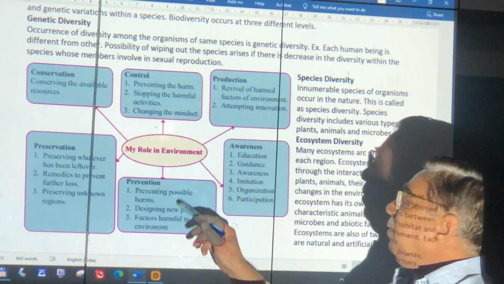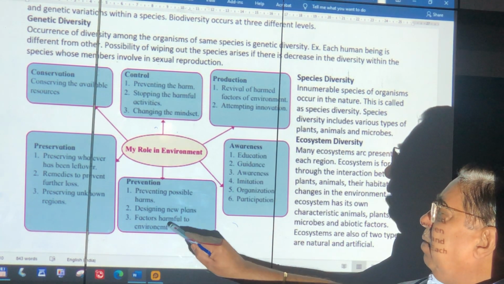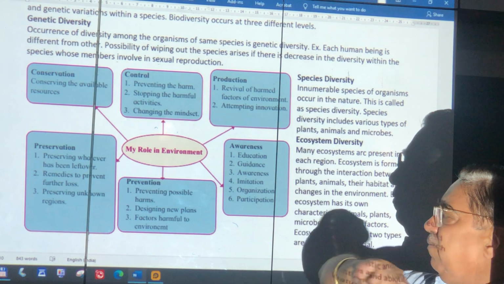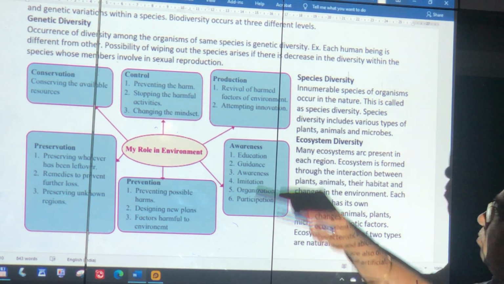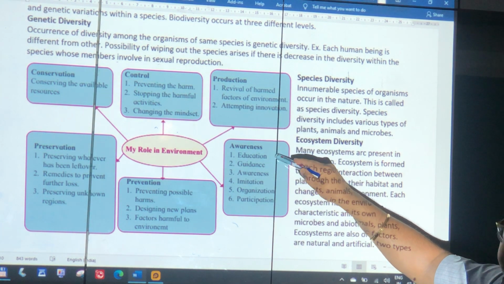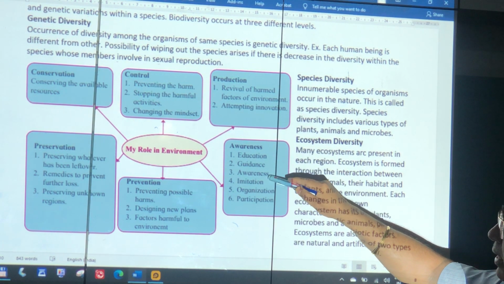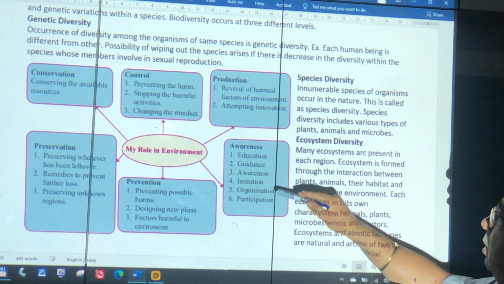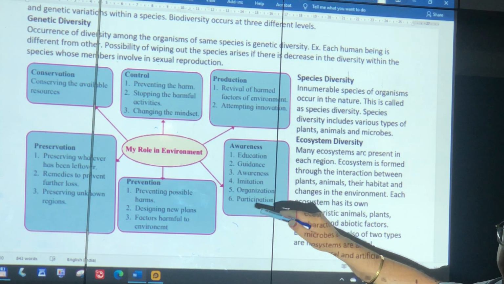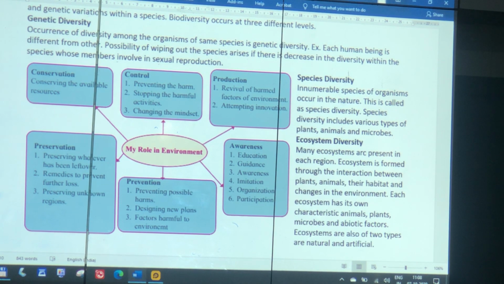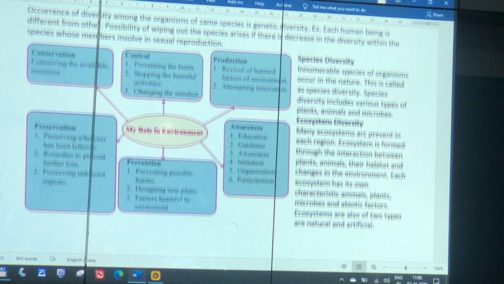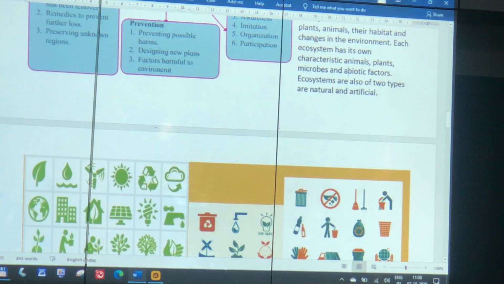Prevent possible harm. Design a new plan. Factors harmful to the environment should be removed. So you should suggest awareness, education, guidance, imitation, copying others, organization, getting together, participation with a protest, etc. That is your role in the environment, my friend. Then we can do conservation.